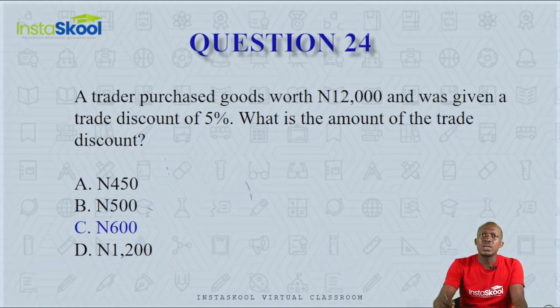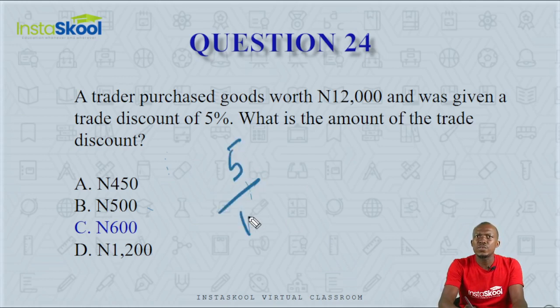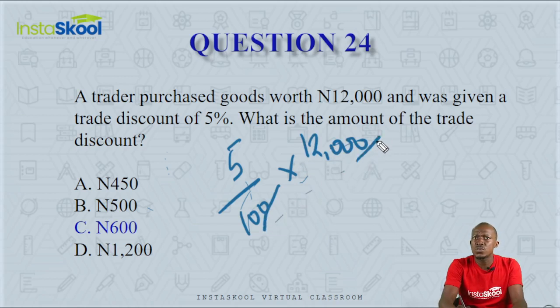So the amount of trade discount is simply 5/100 times 12,000, and so 2 zeros cancels 2 zeros here. We are left with 5 times 120, and that gives us 600. So the correct answer here is option C, 600.